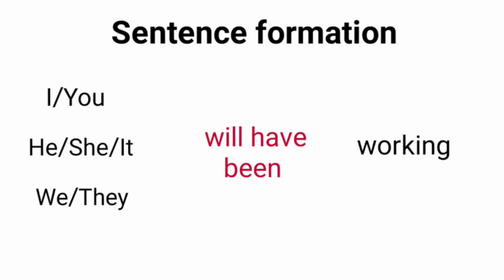Here, in sentence formation, we can use different subjects with will have been working. Subjects can be any name or I, you, he, she, it, we, or they. Some sentences are, I will have been working, she will have been working, we will have been working, or they will have been working.